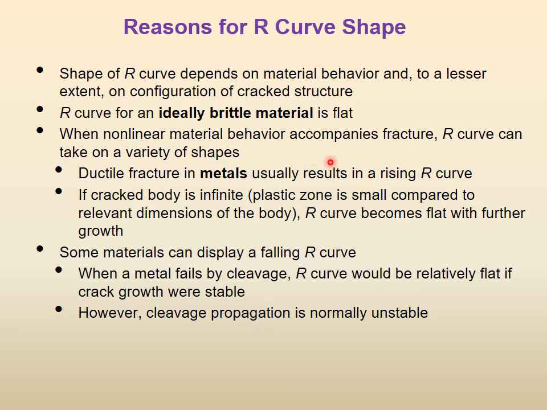So this rising R curve, I challenged you in a way: normally if the crack size grows, then the material becomes weaker. So how can the resistance of the material to crack growth be rising? But now see, if it is a ductile material, if it is not a purely brittle material, if it has even a little bit of ductility, then once the crack is there, plasticity is coming in.